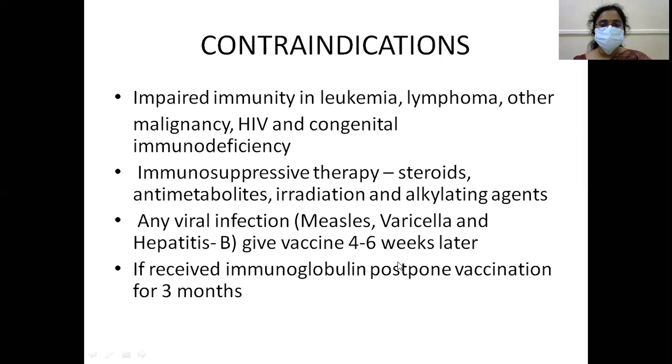What are the contraindications for vaccination? Impaired immunity in leukemia, lymphoma, other malignancies, HIV, congenital immunodeficiency, immunosuppressive therapy, steroids, antimetabolites, irradiation, alkylating agents. With any viral infections, give the vaccine 4 to 6 weeks later, and if the child is on steroids, postpone vaccination for 3 months. If immunoglobulins were received, postpone the vaccine for 3 months.